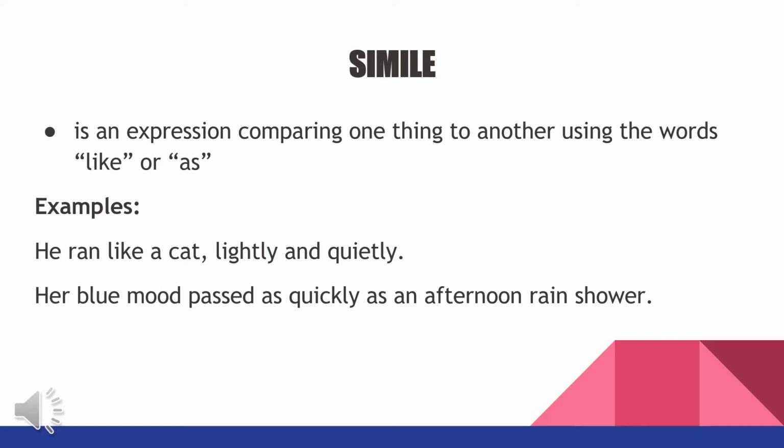The second example is, her blue mood passed as quickly as an afternoon rain shower. There is also a comparison between two things, using the words as quickly as. Once again, we call it simile, comparison of one thing to another using the words like or as.